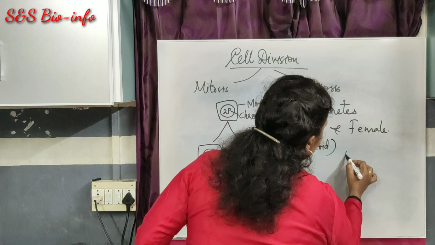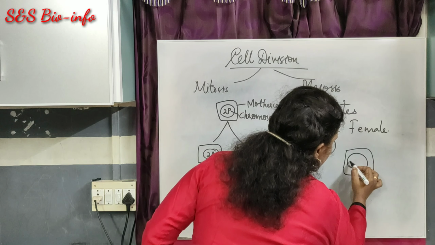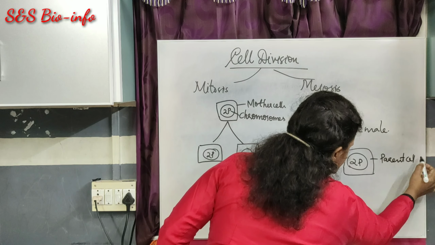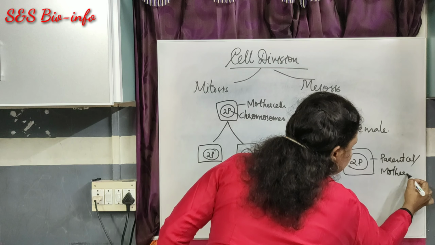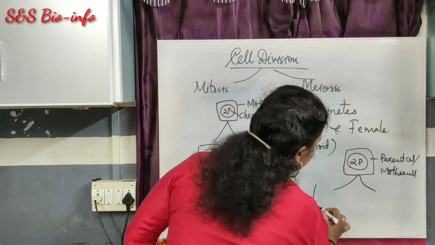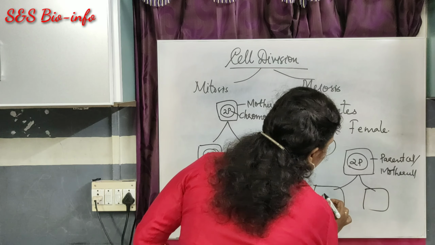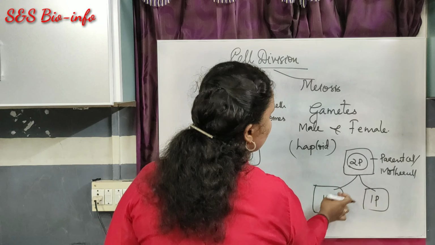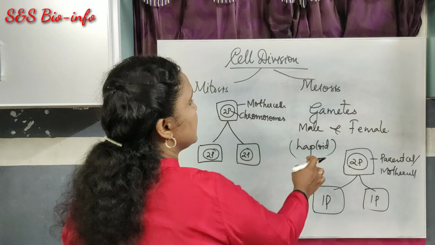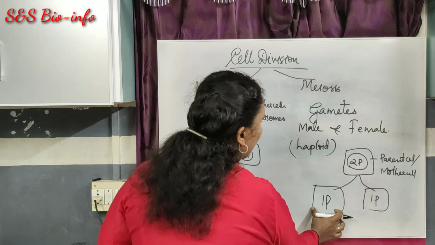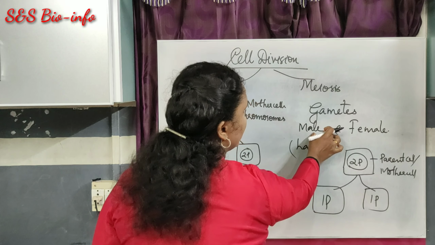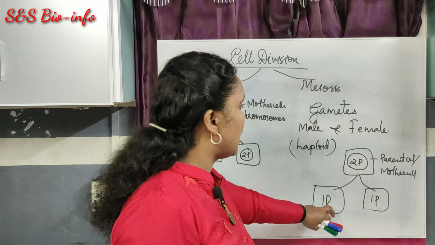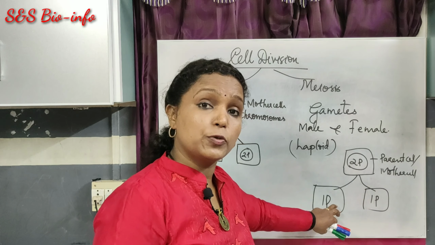For example, suppose this is a cell with a nucleus and two pairs of chromosome. This is the parental cell or mother cell. Here the daughter cell has only one pair. Here also one pair. That means a half set of chromosome will be received from the mother cell. This happens in meiosis. So that haploid set of gametes are produced by meiosis, meiotic division.